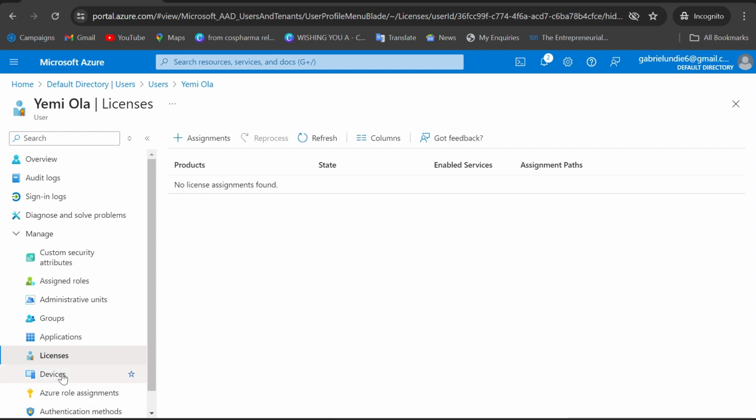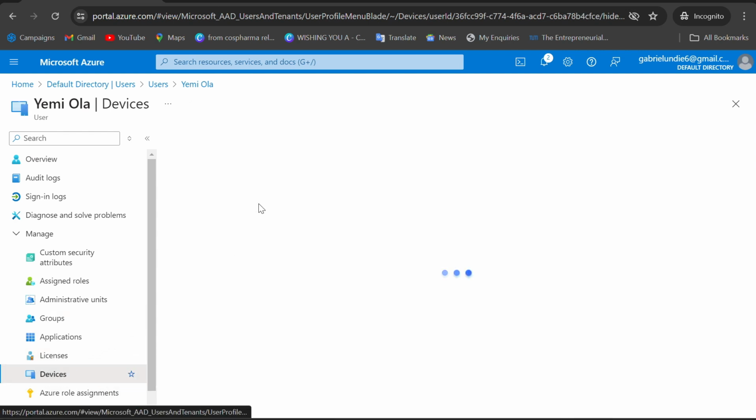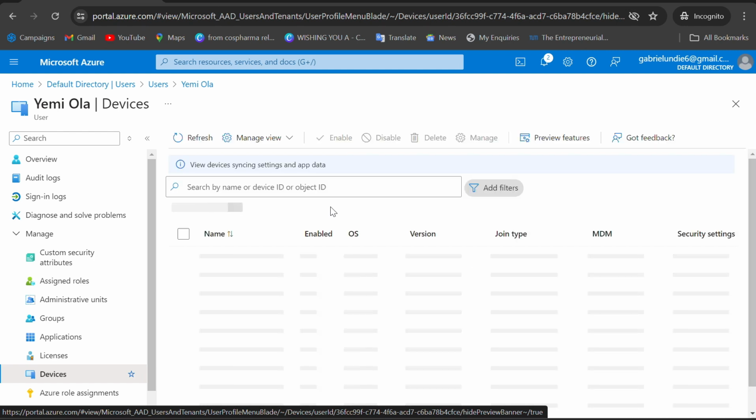All right. Then the devices of this particular user. No device yet. All right. If the person is using a laptop or Mac or Linux system whatsoever, you can see it. You can see the device here. All right.